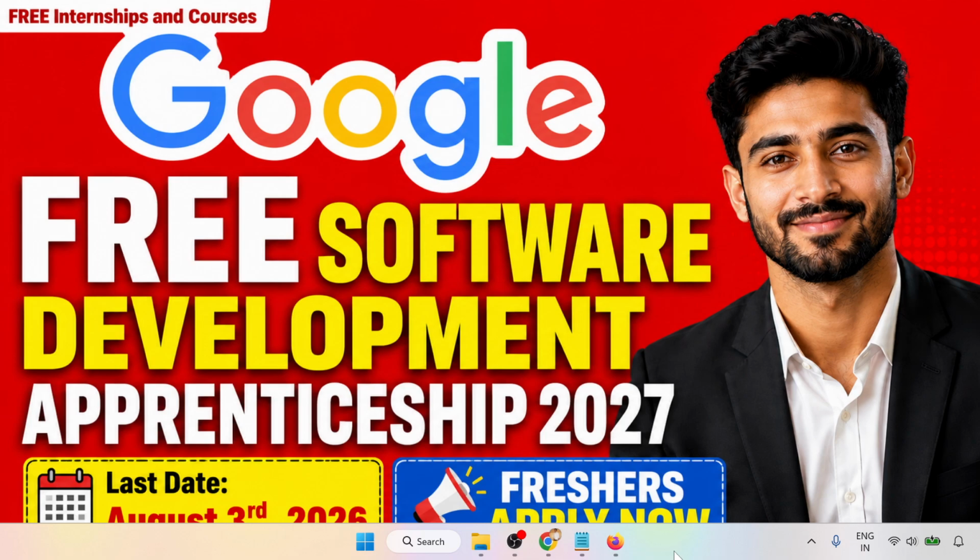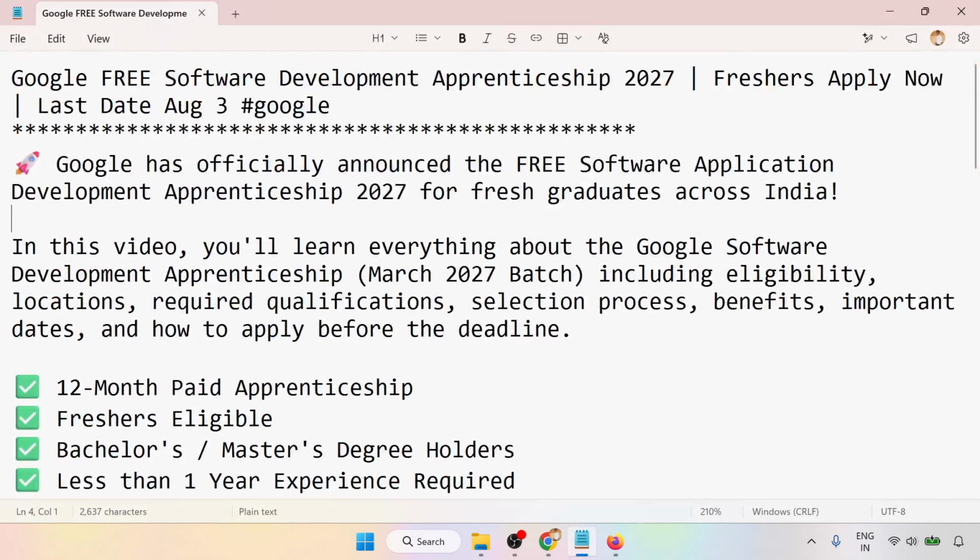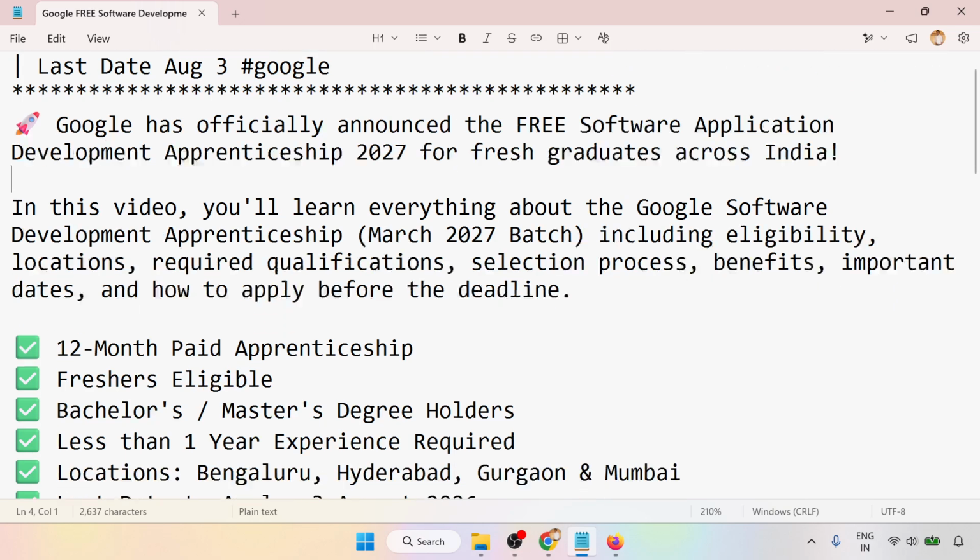In this video we are going to learn Google is providing the free software development apprenticeship 2027 and the last date to apply is August 3rd 2026, and freshers can also apply. So we'll go through the step by step process on that. Google has officially announced the free software application development apprenticeship 2027 for fresh graduates across India. In this video, we'll learn everything about the Google Software Development Apprenticeship March 2027 batch, including the eligibility, location, required qualification, selection process, benefits, important dates and how to apply before the deadline.